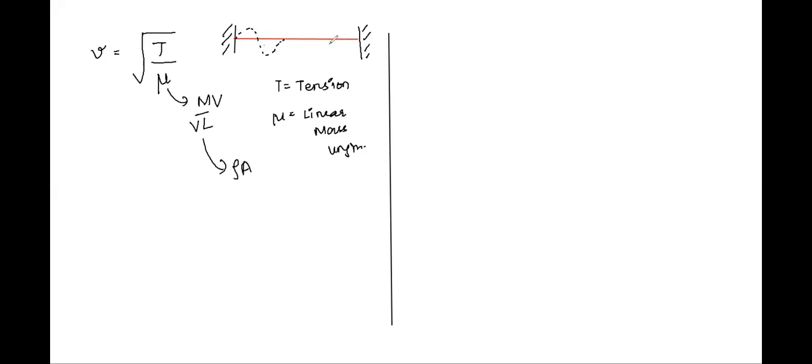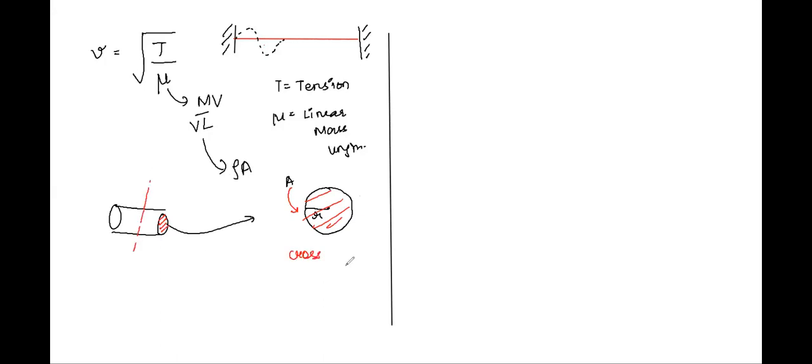But what is this A? A is the area of cross section. If you see this rope from here, and this rope has a radius R, then this section, which I'll be painting in red, has a surface area A. This is called the cross-sectional area, when you cut it perpendicularly. Are we clear on this?